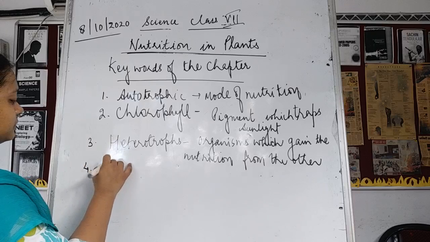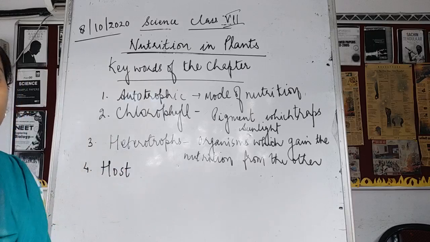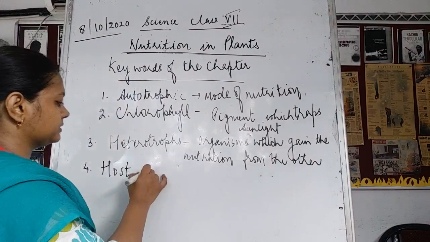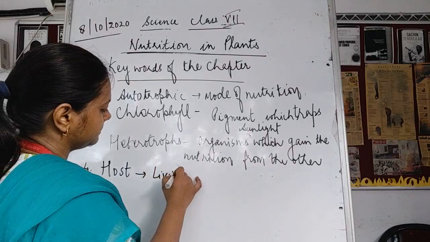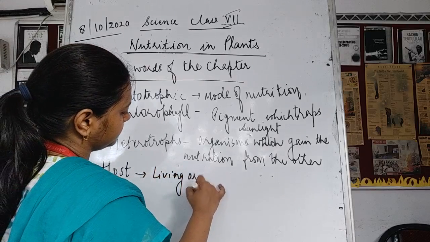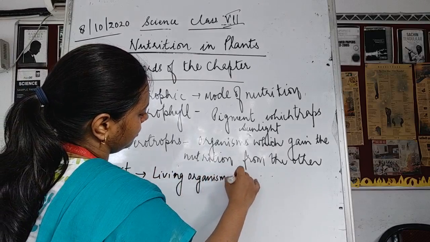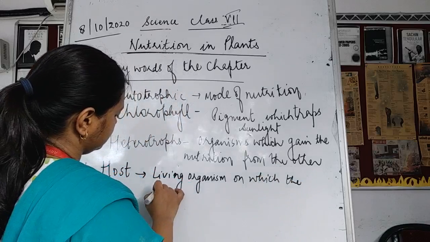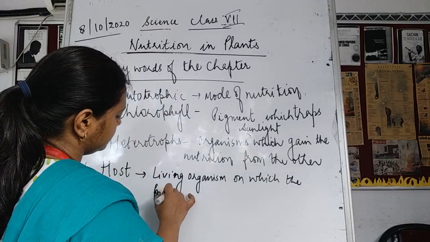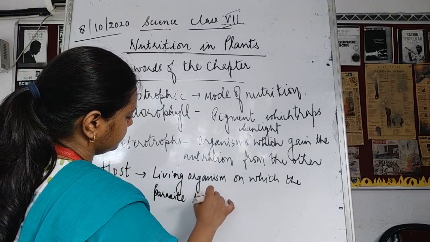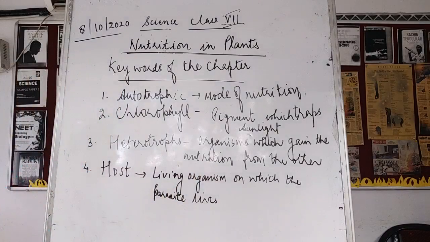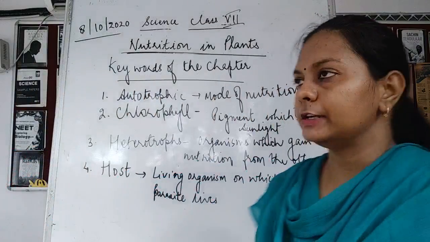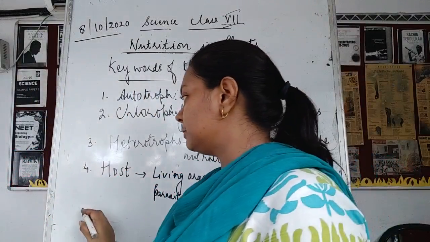The next is host. What do you mean by host? Host means it is the organism upon which the parasite lives. The living organism on which the parasite lives. Okay, the parasites are living on it. So all the big organisms on which the parasites are living are said to be the host.